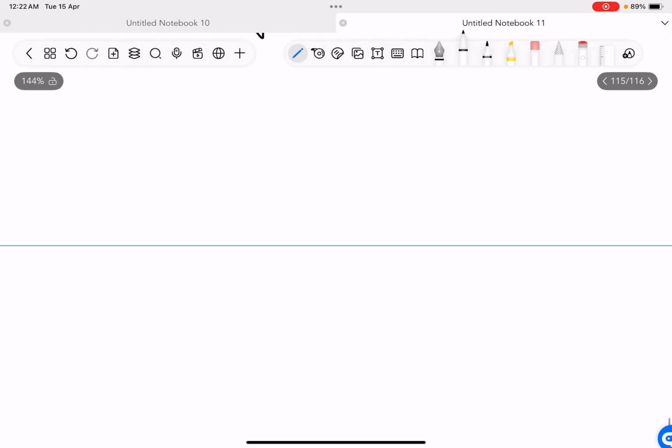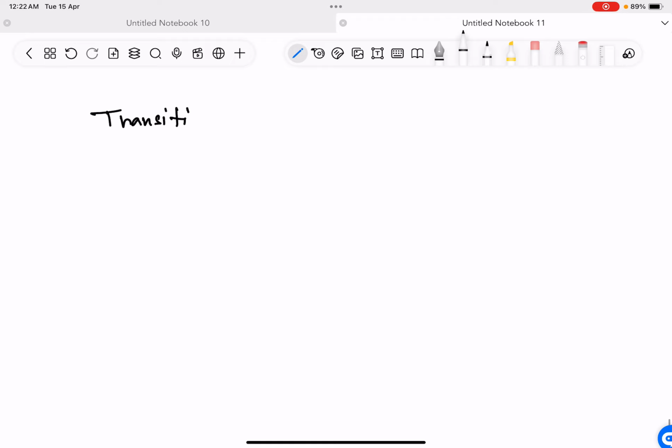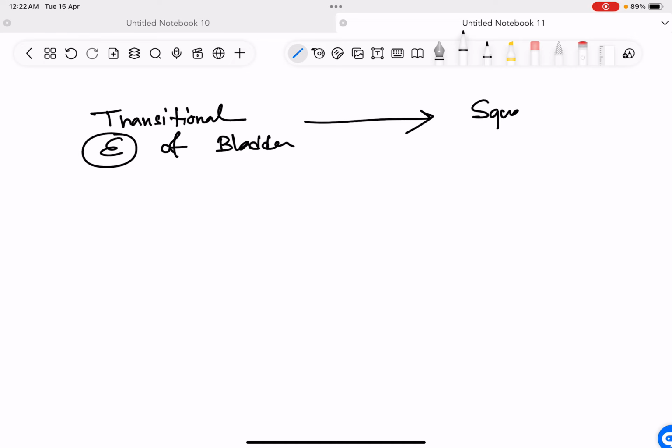Another example of metaplasia is the transitional epithelium of the bladder. This becomes squamous epithelium.